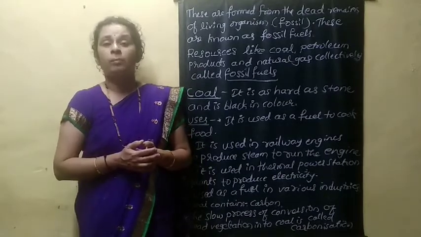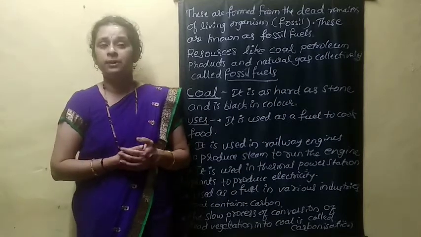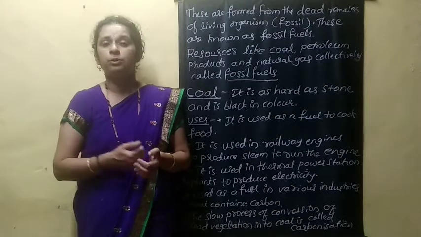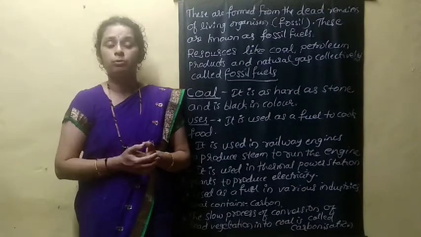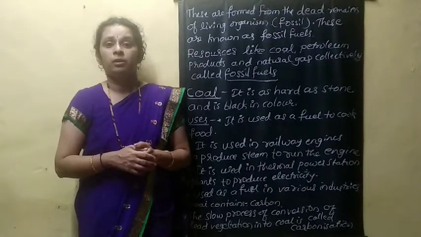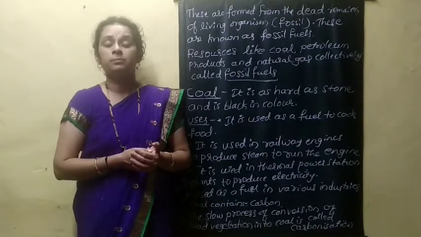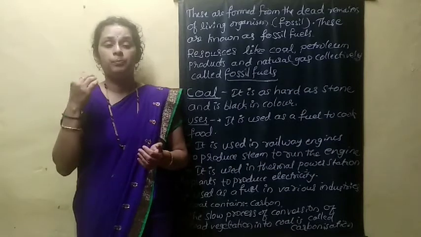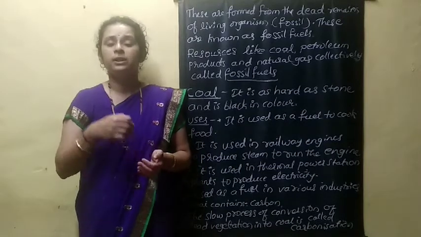You will see coal mines in different places. In your textbook, they have given a diagram showing a coal mine also. This coal is mainly made up of carbon, and it is processed in industry.